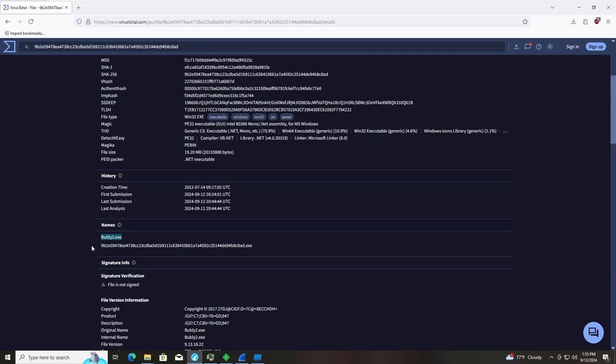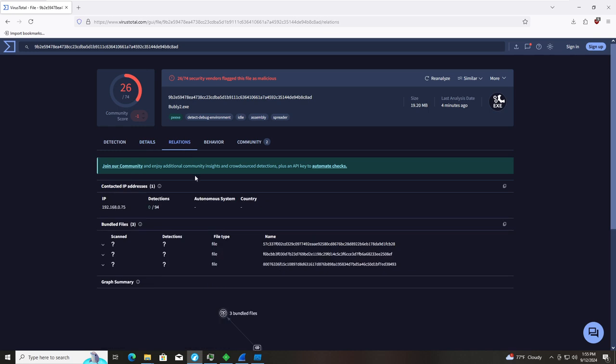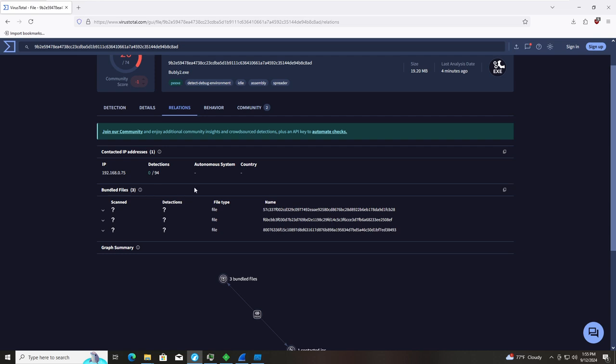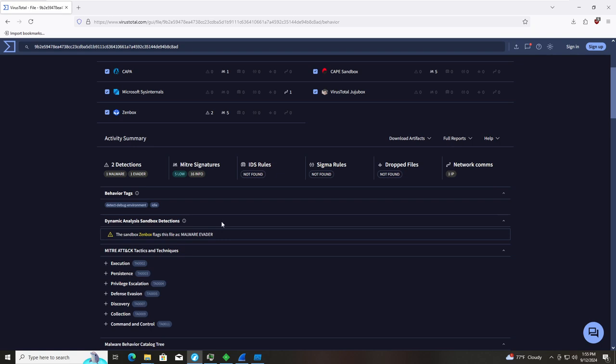Names are bubbly2.exe and a random string of characters.exe. File is not signed. If we go to relations, so far it's only connected to one IP address that VirusTotal has picked up, and there's only been 3 bundled files, none of which have been scanned. We go to behavior. Again, we don't spend much time on behavior on this channel, but I do come by here for anyone that likes to take a look. However, the only thing we have here is the sandbox Zenbox flagging this as malware evader. No IDS rules and no signal rules.